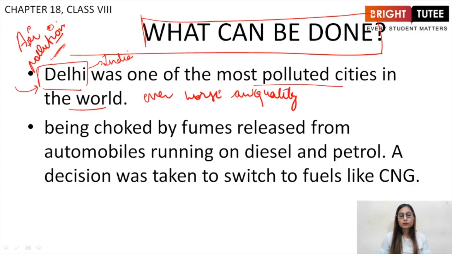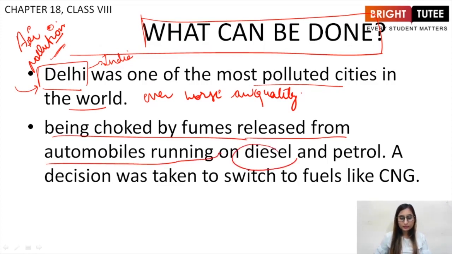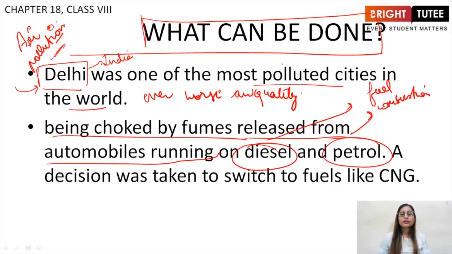What was done to improve this? It was being choked by fumes released from automobiles running on diesel and petrol. Basically, fuel combustion was the major reason for the deterioration of Delhi's air. Now, a decision was taken to switch to fuels like CNG. First of all, the first step taken was to switch to cleaner fuels such as CNG, right?